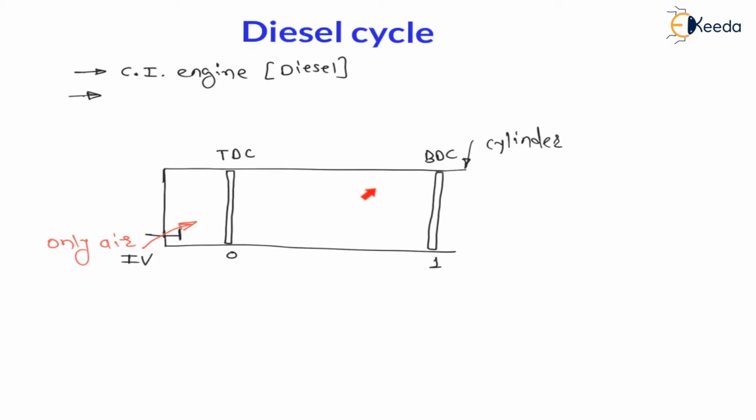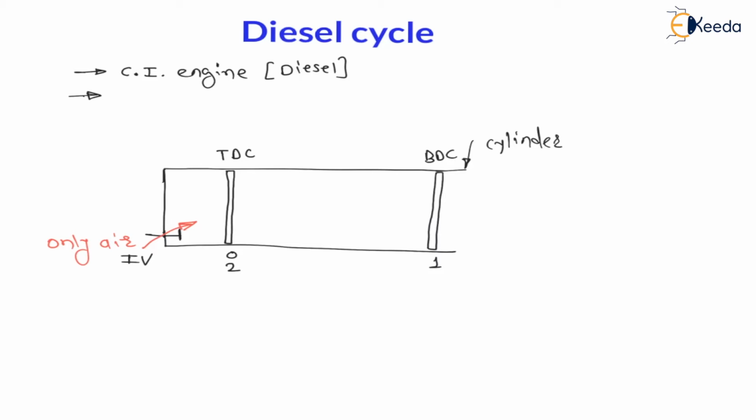During this stroke, called the compression stroke, the air inside the cylinder gets compressed. The piston comes to the top dead center at position 2, which means 0 and 2 are at the same location. This 1 to 2 is called the compression stroke because during this process the inlet valve as well as the exhaust valve is closed and air is compressed from 1 to 2.